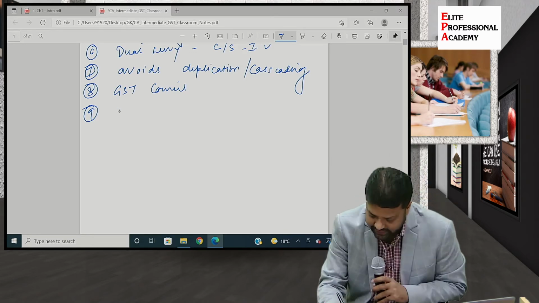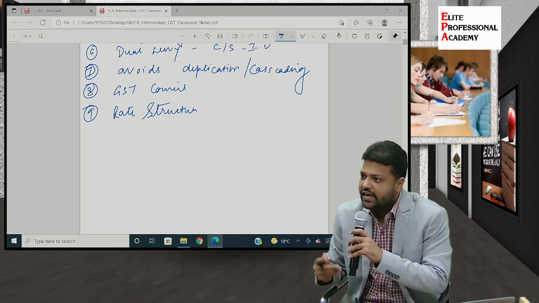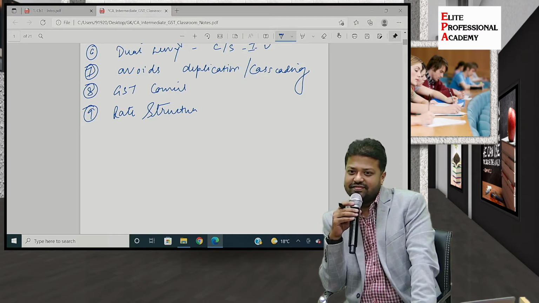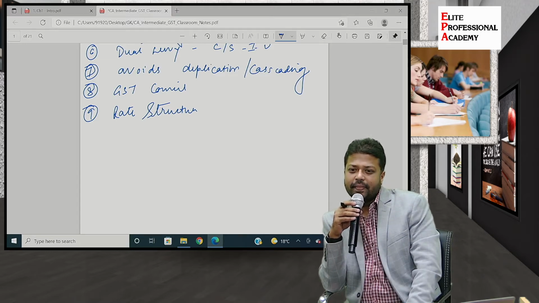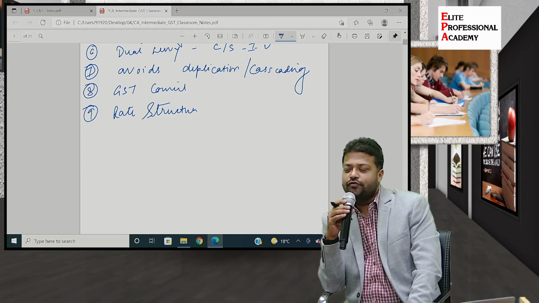GST rate structure. Is it an advantage or disadvantage? Both. How advantage and how disadvantage? Correct. So maybe there are certain commodities of extreme importance for day-to-day lives, salt, milk, like those.